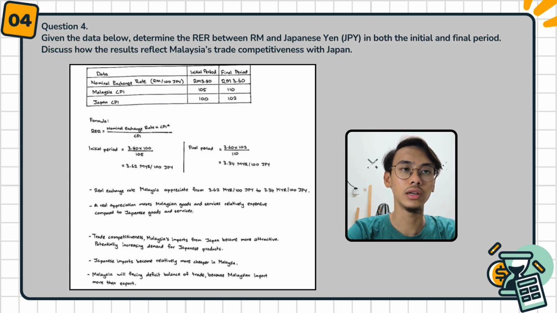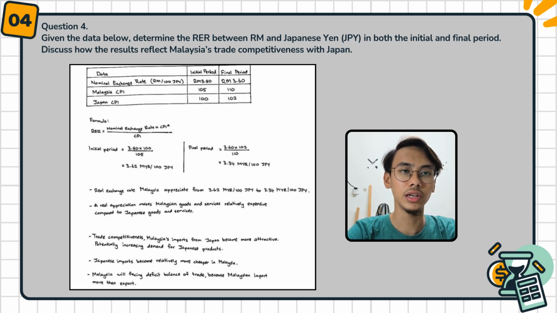Next, we calculate the final period. We calculate RM3.60 times 102 from the Japanese CPI divided by 110. We got the value RM3.34 per 100 Japanese yen. The explanation is the real exchange rate of Malaysia moves from RM3.62 per 100 Japanese yen to RM3.34 per 100 Japanese yen.